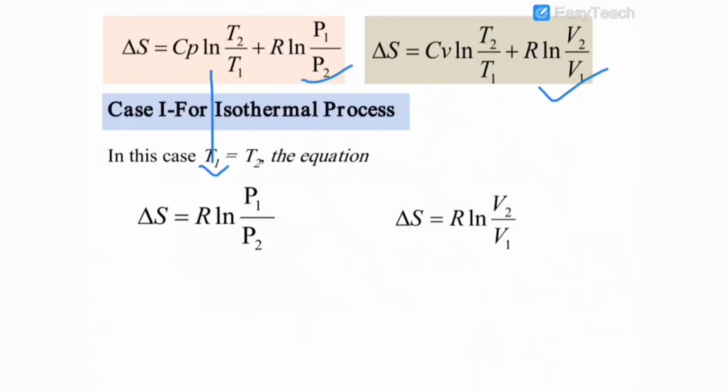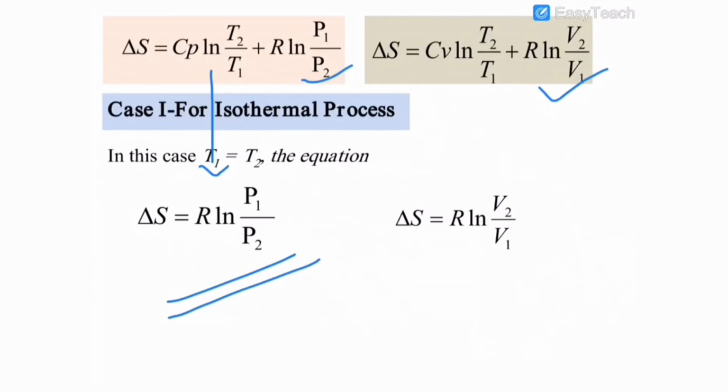Then we are going to discuss the conditions of the entropy change. The first condition is for an isothermal process. In this case, T1 is equal to T2. That means for an isothermal process, initial temperature and final temperature are equal. Therefore, the value T2 by T1 is equal to 1. Then ln 1 is equal to 0. Therefore, Cp into 0 is equal to 0. Then Cp ln T2 by T1 is equal to 0. Therefore, delta S is equal to the remaining portion, R ln P1 by P2. This is the equation for the entropy change in an isothermal process.